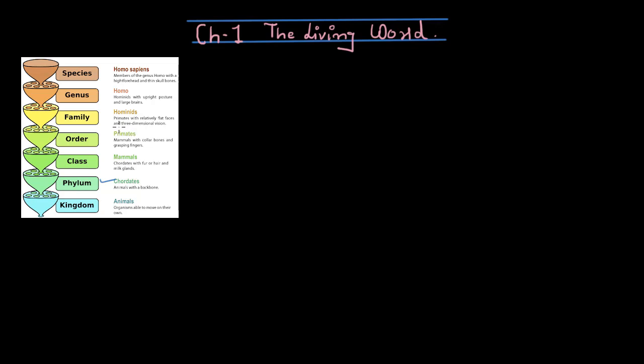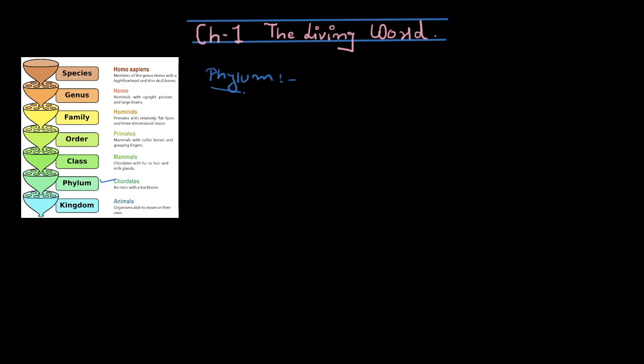Now I don't think I should be more descriptive about it, because I have told this multiple times that whatever is the upper taxon, all the different kinds of taxons which are closely related are going to make the higher taxon. Remember? And whenever you go from species to kingdom, the similarity of the characters is going to decrease. We have already talked about this multiple times. So let's start with the phylum.